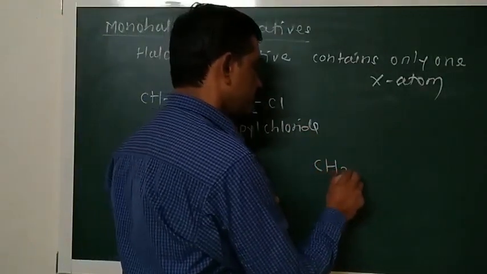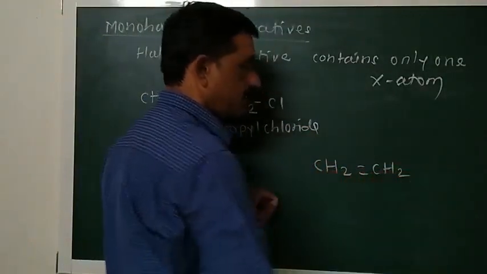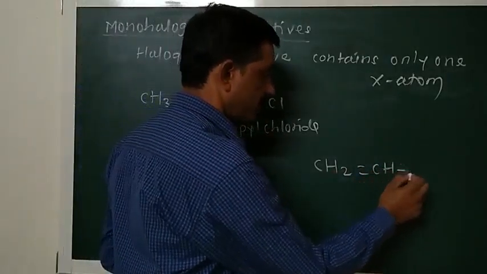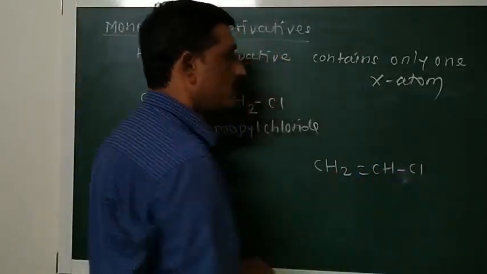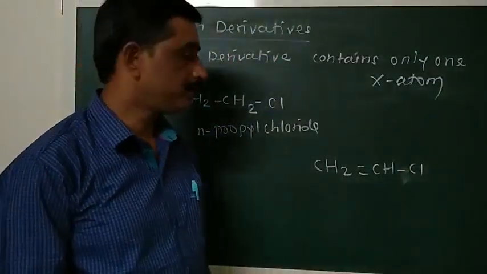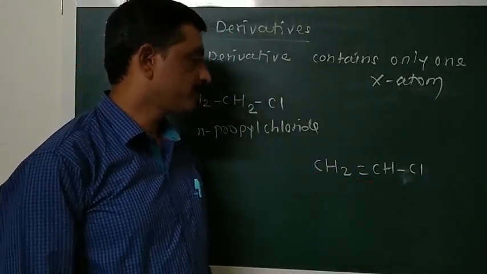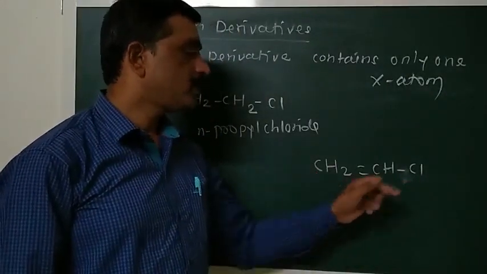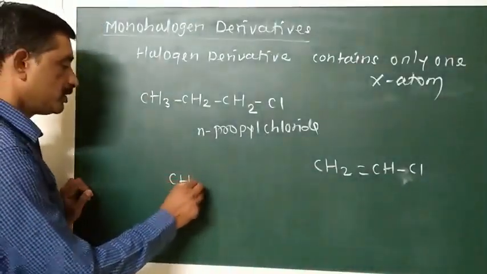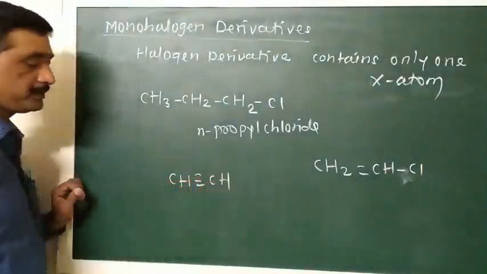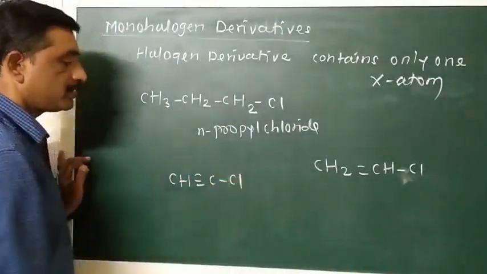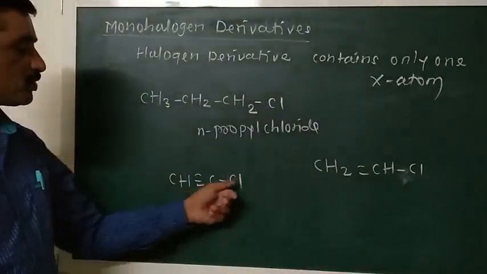Similarly, suppose this is ethene. When you replace one hydrogen atom of this ethene by one chlorine atom, then we get the compound that is a monohalogen derivative. The name of this compound is vinyl chloride. This is ethyne, and when you replace one hydrogen atom of this ethyne, then it is known as chloroethyne.